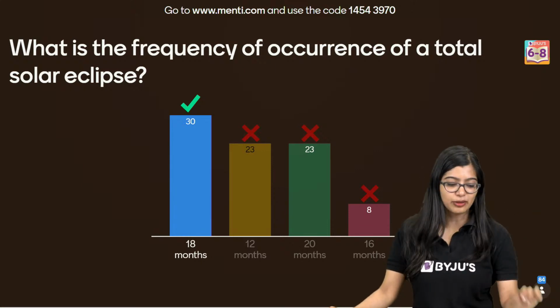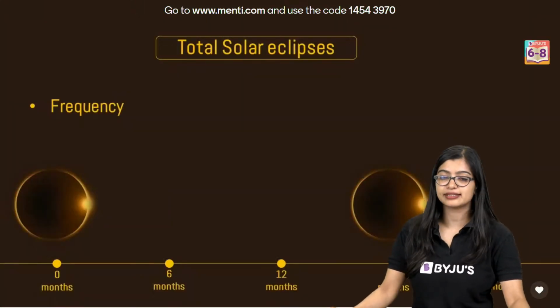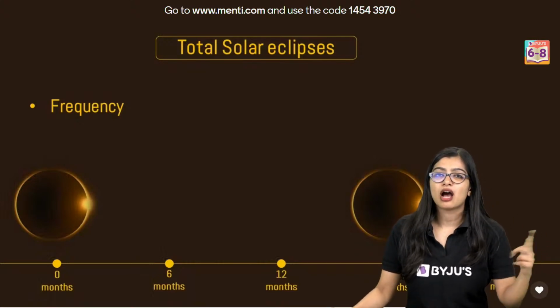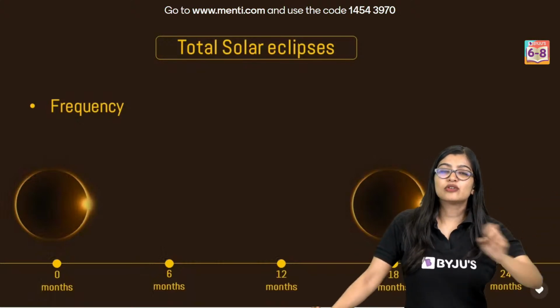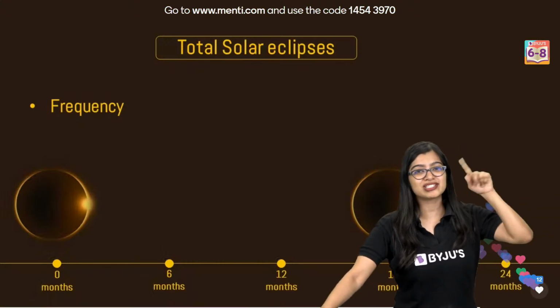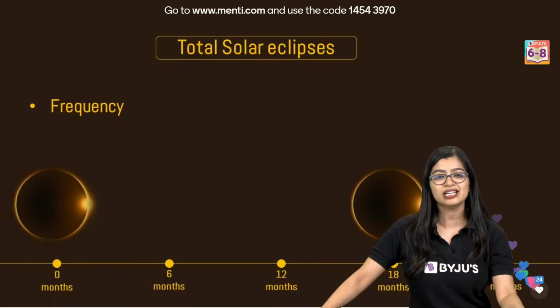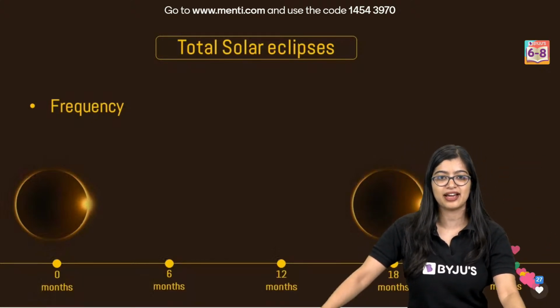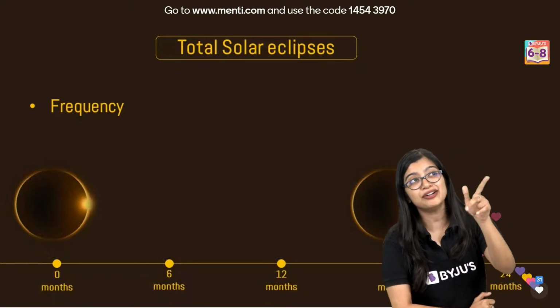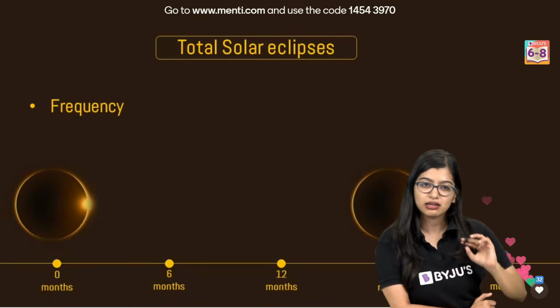It's not easy to remember the frequency of occurrence. What do we mean by frequency? How many times it's going to happen. I think what was confusing is the word total, so let me rephrase that. What's the frequency of a solar eclipse? Around 18 months. So it's important that you understand there is a small gap of 2 months that normally occurs between.